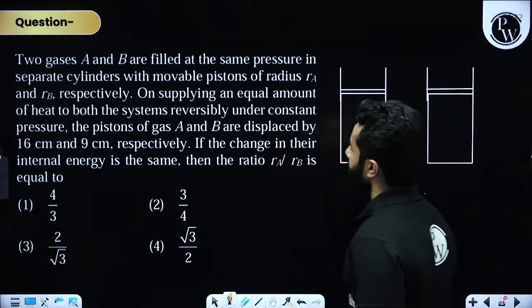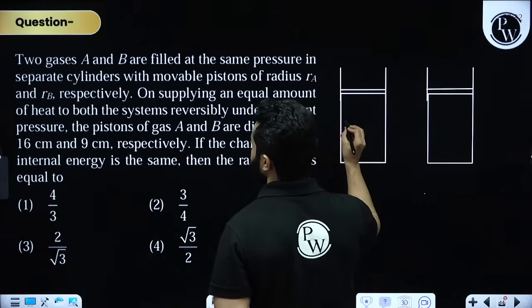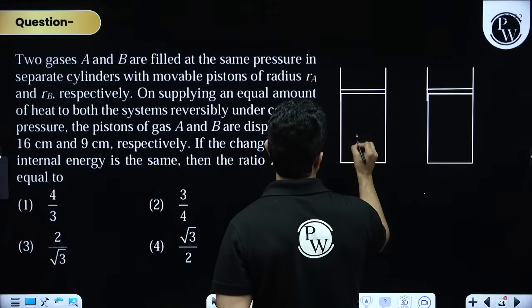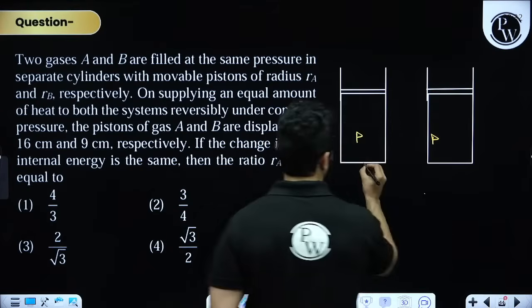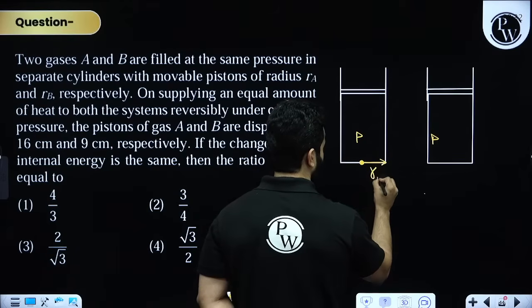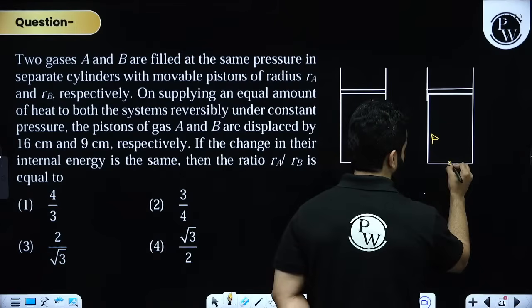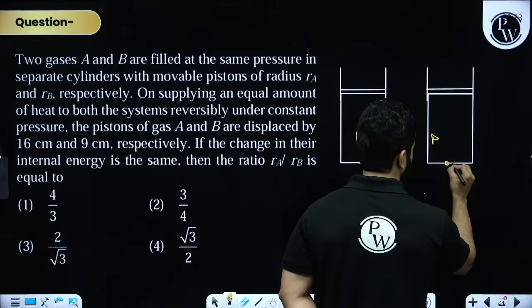And then they are saying we have two gases filled at the same pressure in separate cylinders. So the pressure is P, the radius is RA, and the radius is RB.